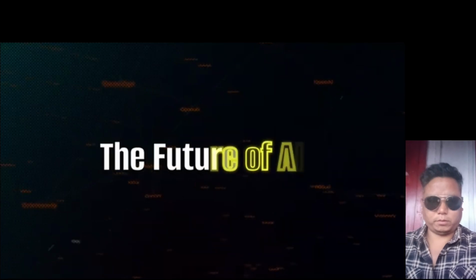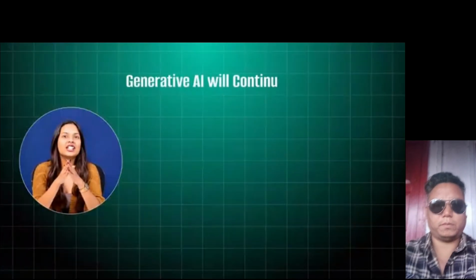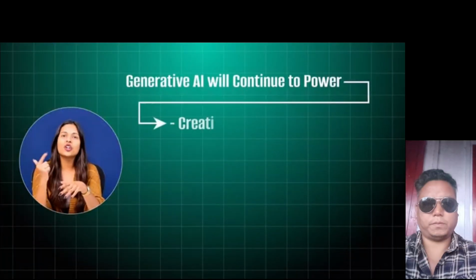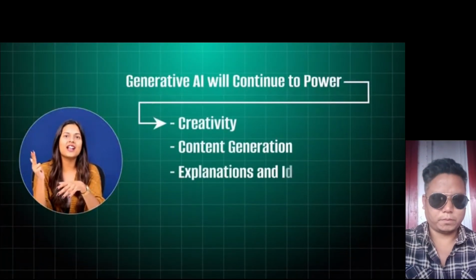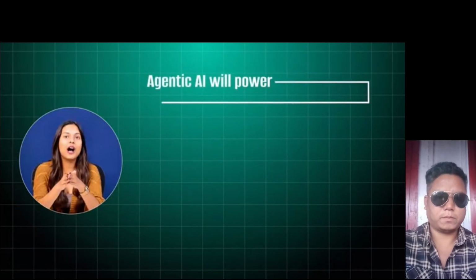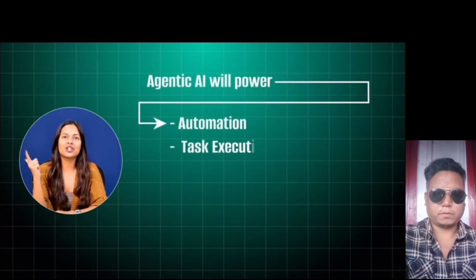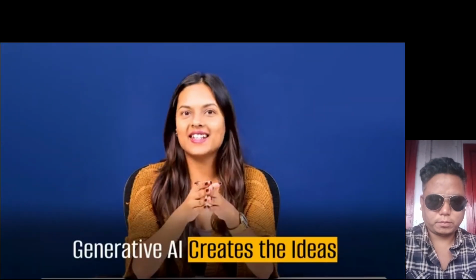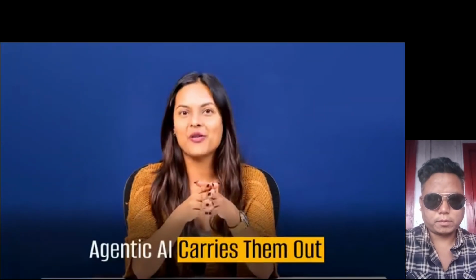So, what is the future of AI? The future of artificial intelligence will likely combine both approaches. Generative AI will continue to power creativity, content generation, explanation, and ideas, while agentic AI will power automation, task execution, and workflow management. In other words, generative AI creates the ideas and agentic AI carries them out.